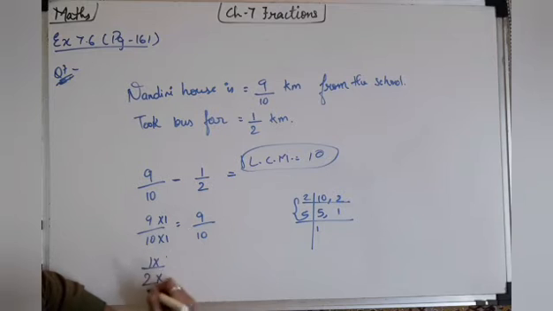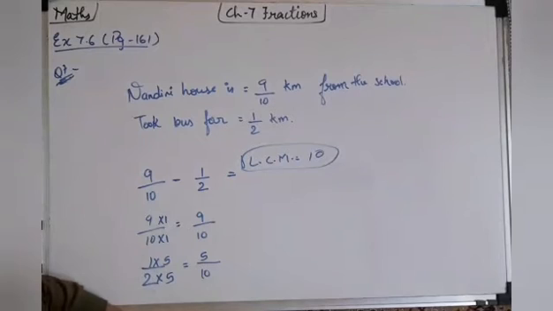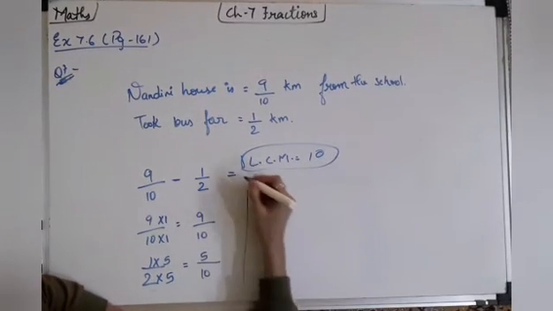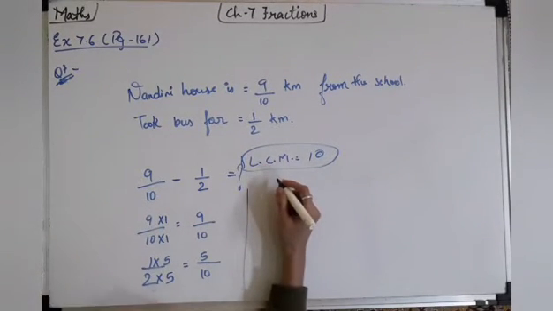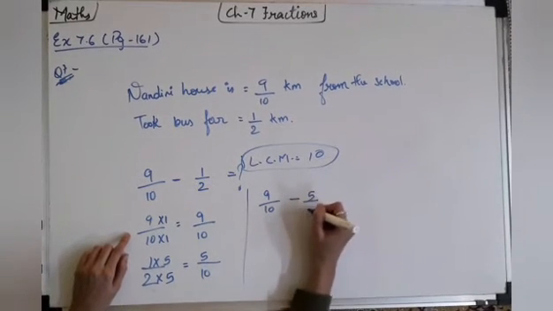By which number will I multiply 2 to get 10? I will multiply by 5. So I will get 10, right? So in the numerator also I will multiply by 5. 1 5s are 5. 2 5s are 10. Okay. We got it here. Now I will do further. Further is 9/10 minus 5/10.